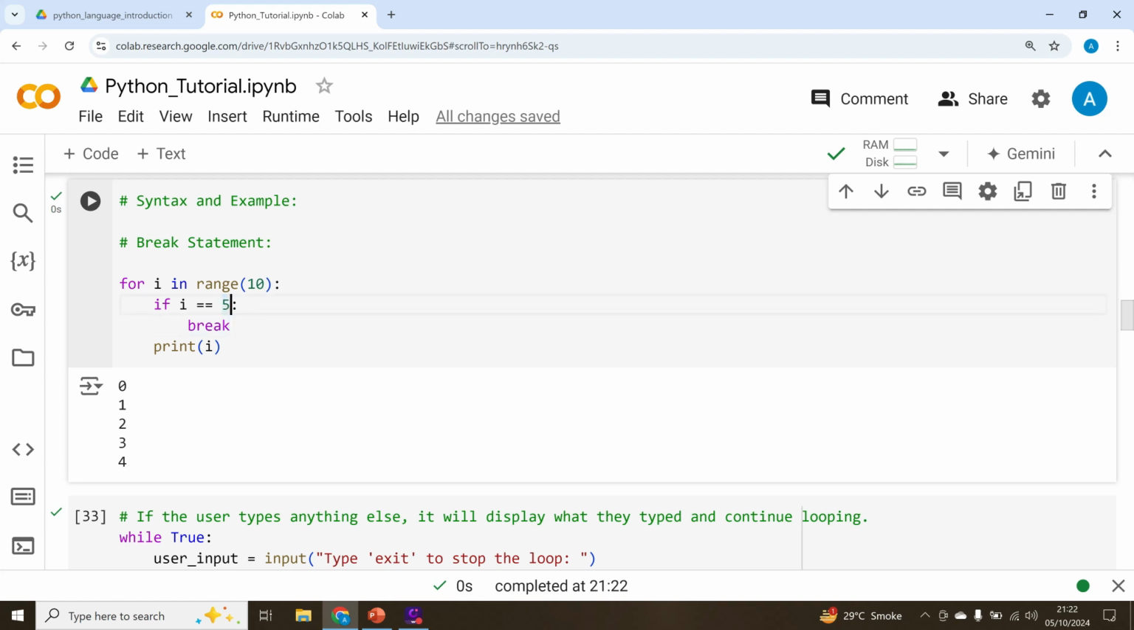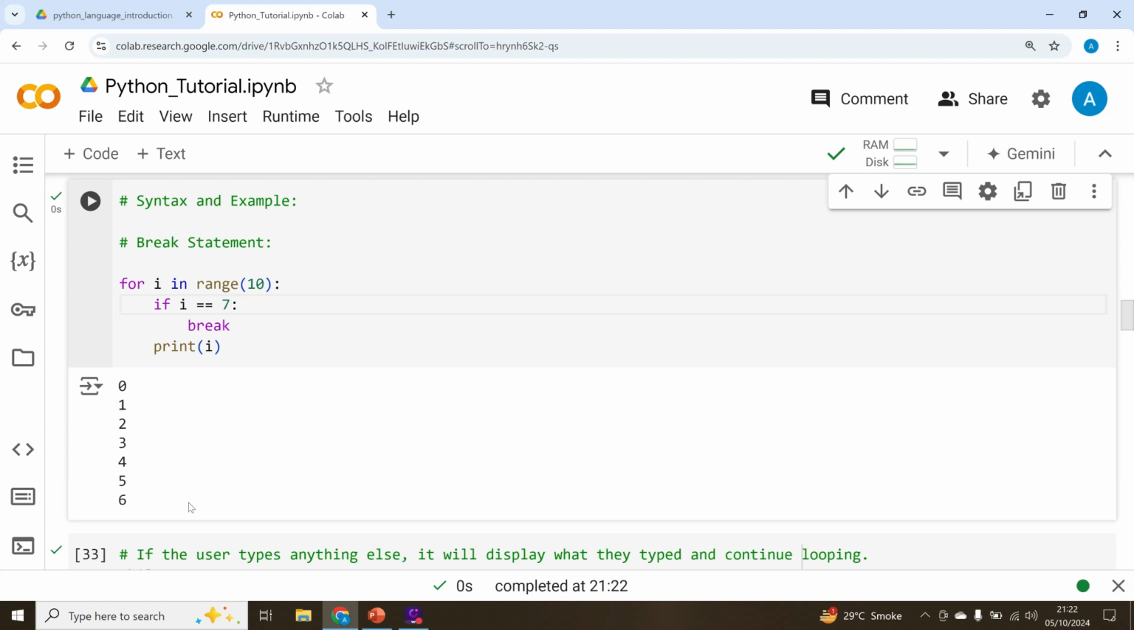Now, if I change this value to 7 and run the cell again, you will see that 7 is not printed, and anything the value reached before 7 has been printed. Once it is 7, it has exited the loop. But we will also see some other cases where we don't want to exit, we just want to skip and continue with the rest of the loop operation, and we will see those statements as well.